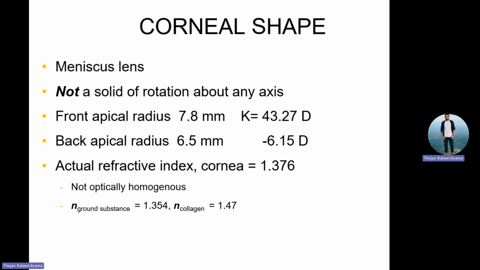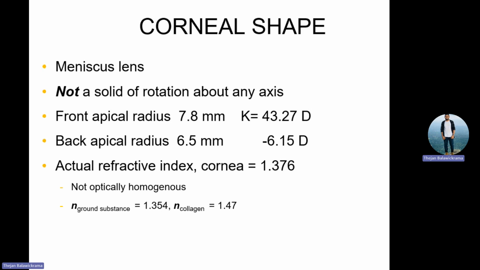So corneal shape is meniscus. We all know that corneal shape is meniscus. Meniscus means you have a lens like this. This is a convex meniscus lens, and this is a concave meniscus lens.